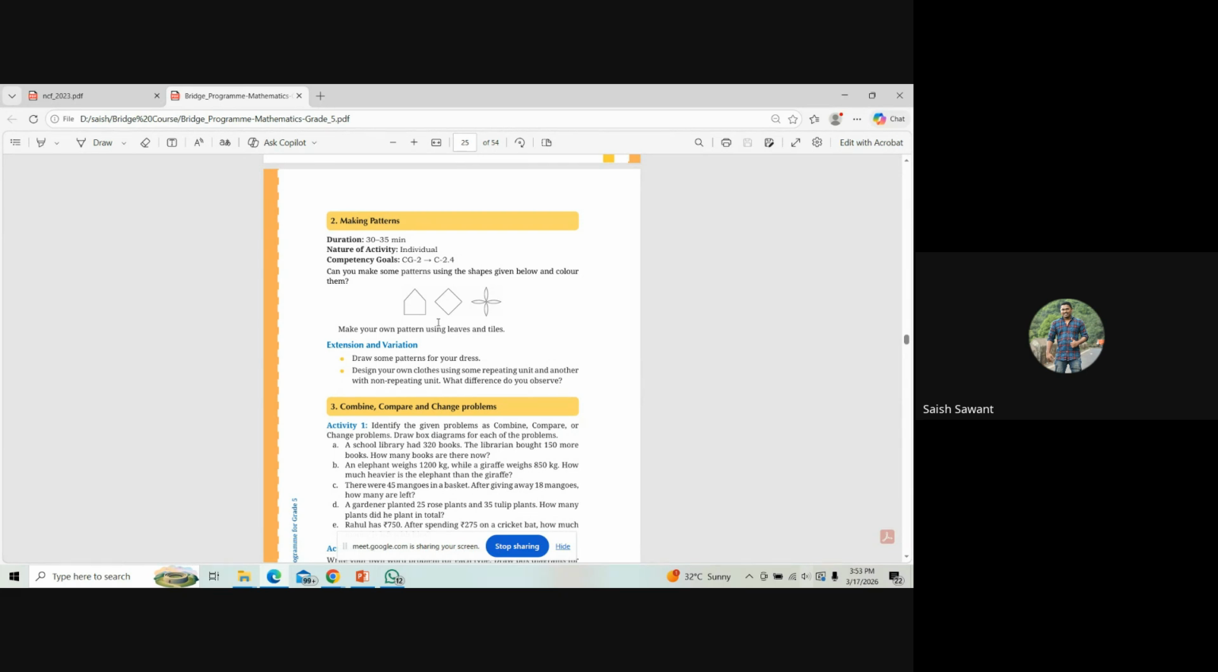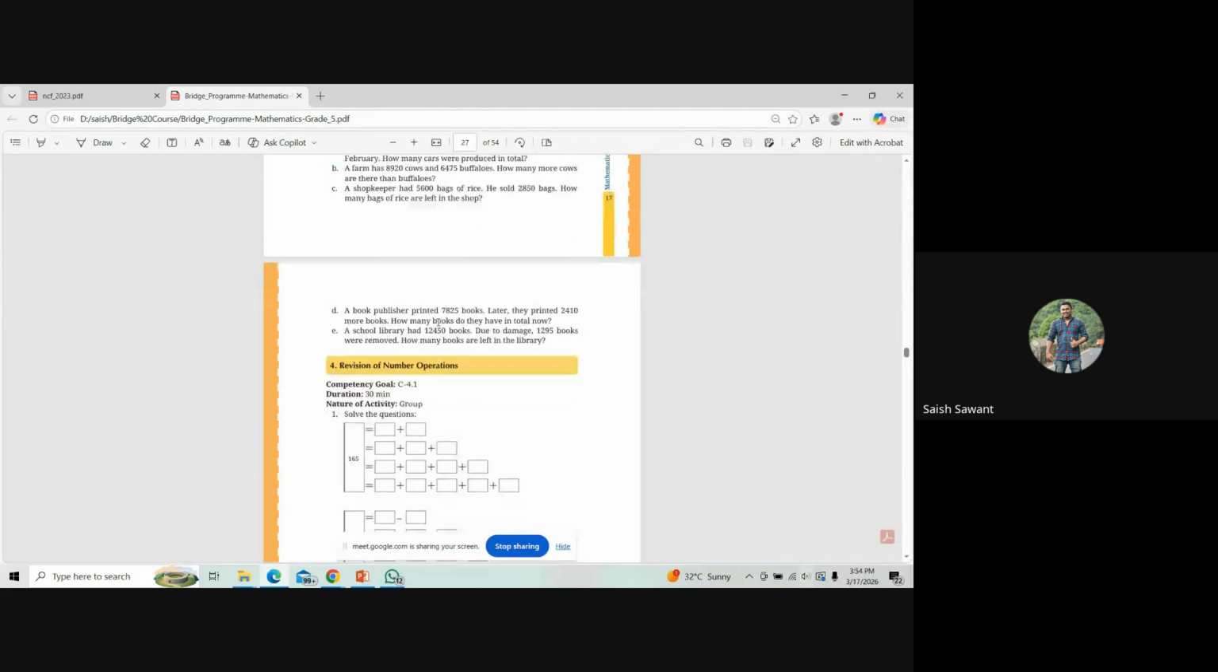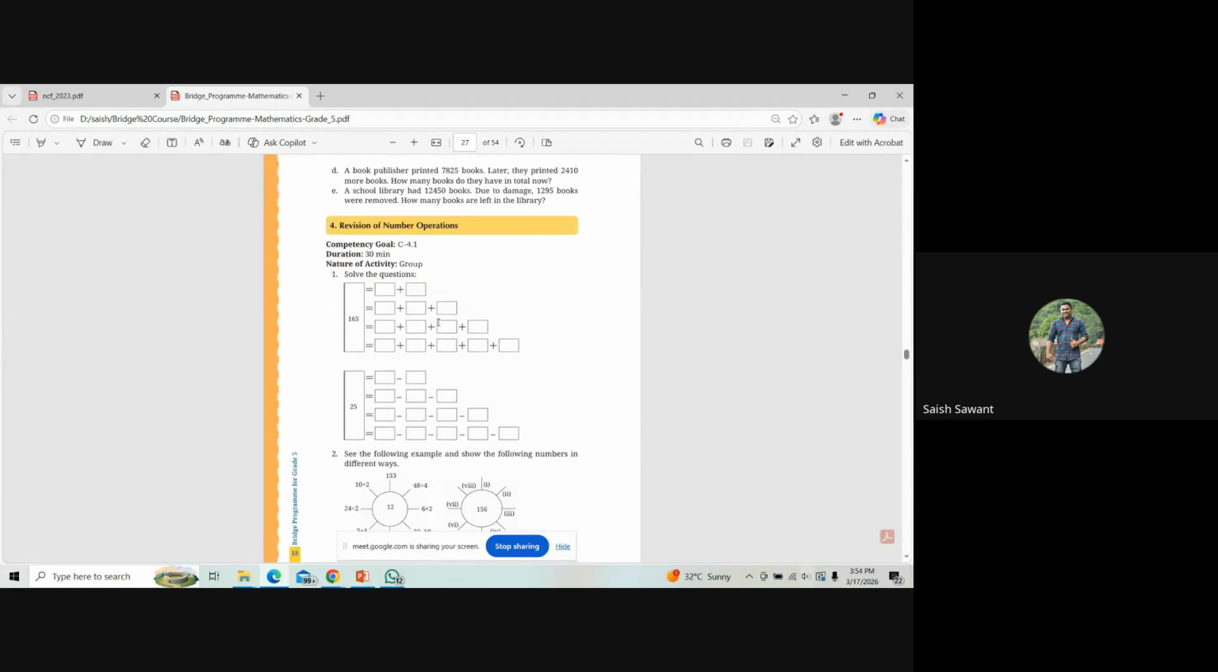Then the combine, compare, and change problems I have already taken up before I started this bridge course. Then there is the revision of number operations. This is also a very easy activity. This kind of worksheet you can prepare and give to the students and tell them to answer it. So this is very easy.